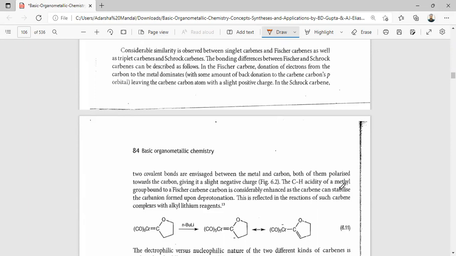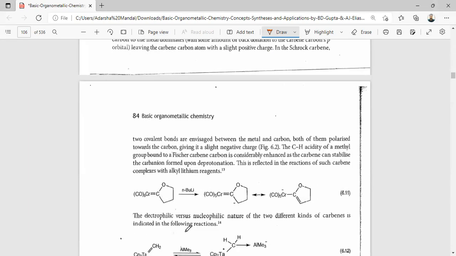The CH acidity of the methyl group bound to the Fischer carbene is considerably enhanced, as the carbene can stabilize the carbanion formed upon deprotonation. This is reflected in the reaction of such carbene complexes with alkyl lithium reagents. Here the Fischer carbene is slightly electron deficient, so this CH is slightly acidic, and upon deprotonation the negative charge is stabilized.